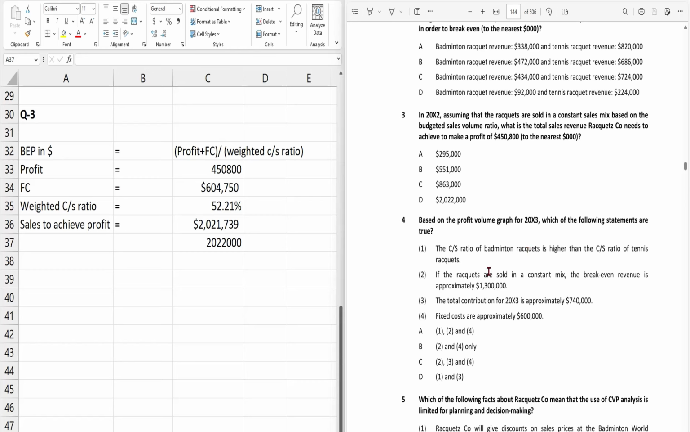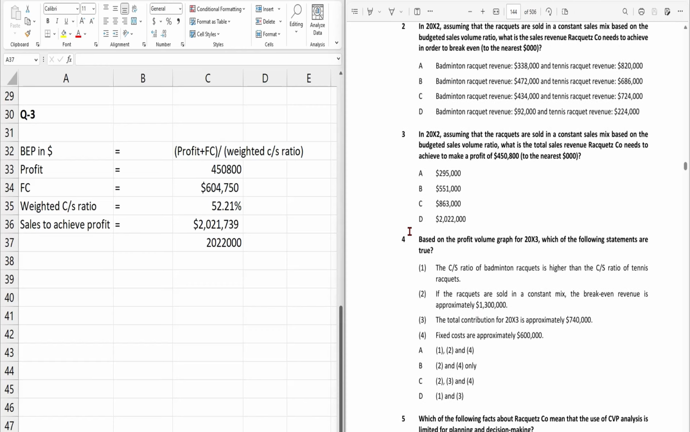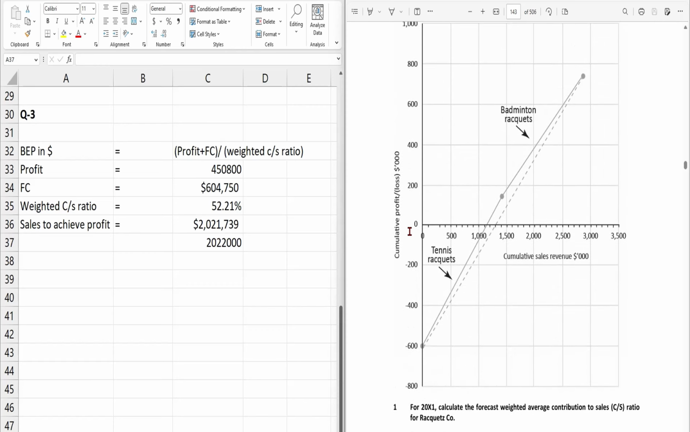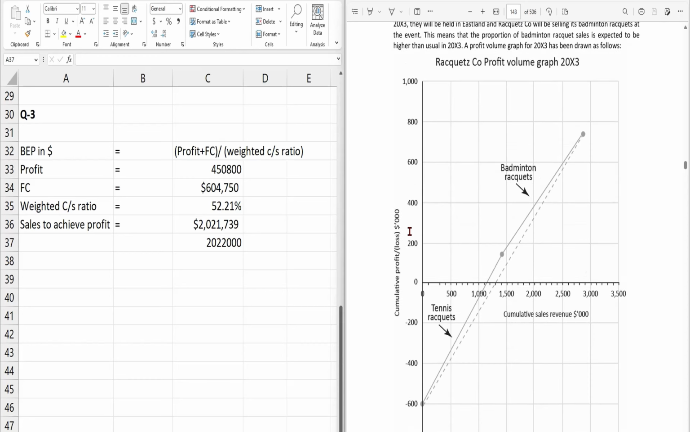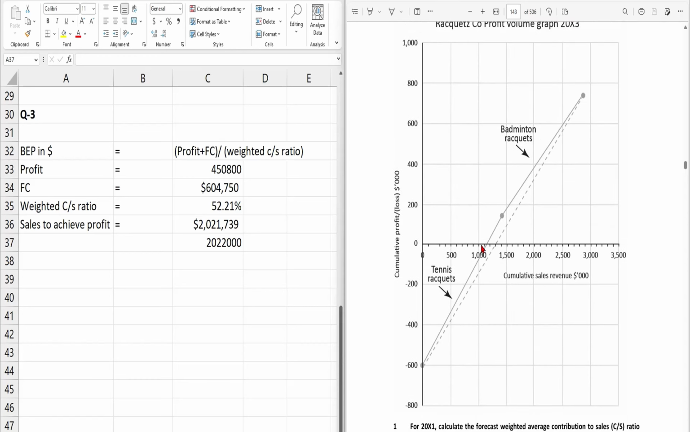incorrect. So second, the statement says, if the rackets are sold in the constant mix, the break-even revenue is approximately 1300. As I told in my previous video, in case of profit volume chart, you can see the two lines that cut off the sales revenue X-axis, right? So the dotted line, this one is the break-even sales for the